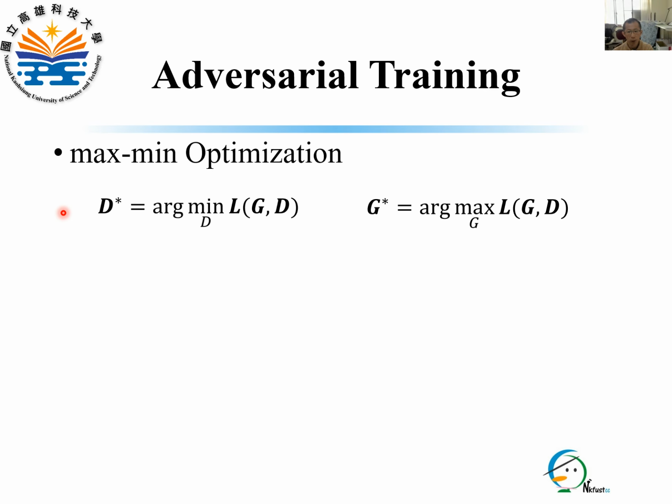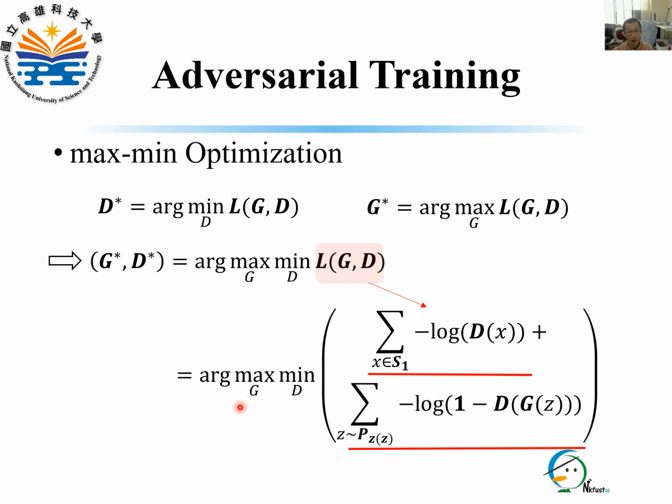By putting these two objectives together, we get the classic max-min optimization used to train the generator and the discriminator. When we further expand L(G,D), we can arrive at the full max-min formulation.